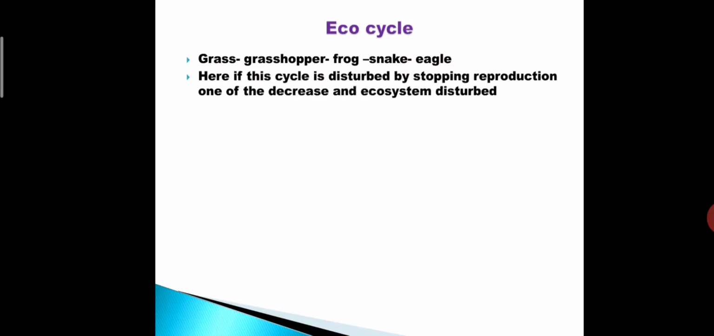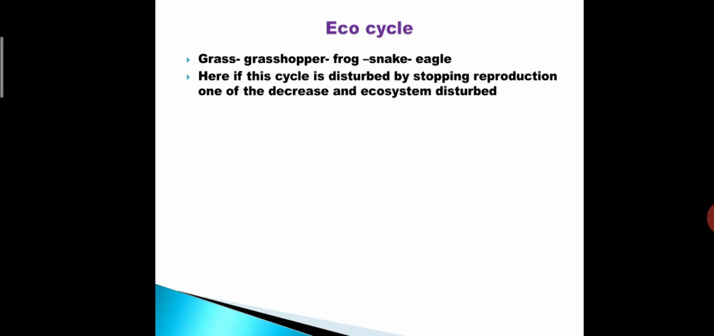Suppose frogs are not reproduced and the numbers decrease, then snakes also cannot survive because snakes depend on frog for their food. Simultaneously, eagle. This is said to be the eco cycle. This one is a short example. Many more food chains we have to make.